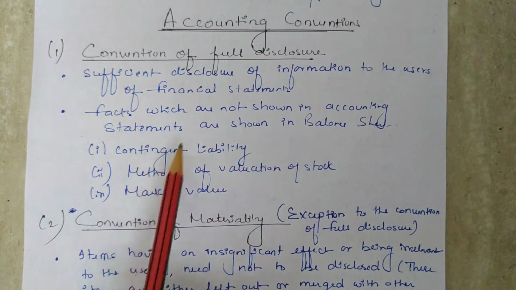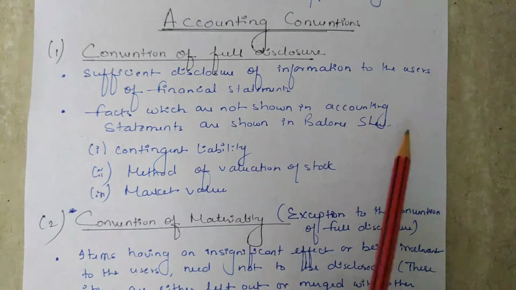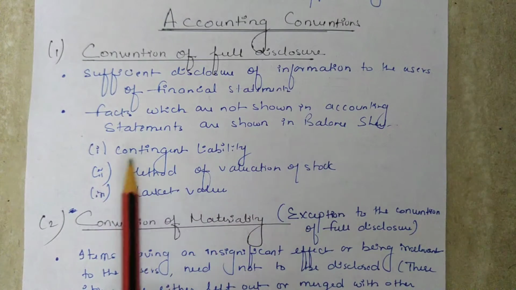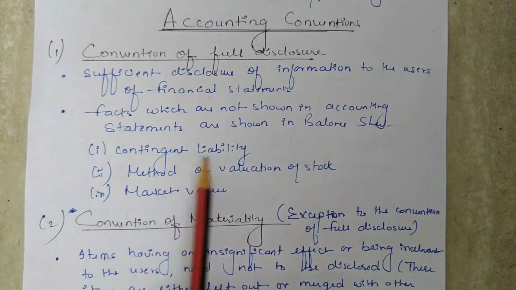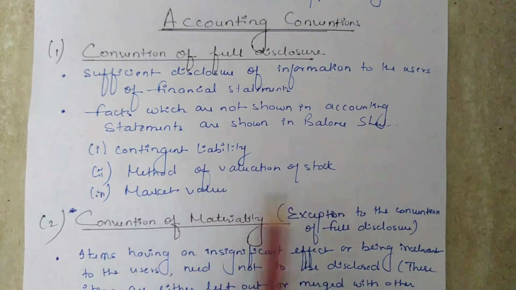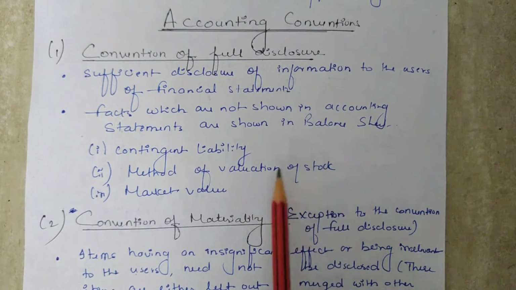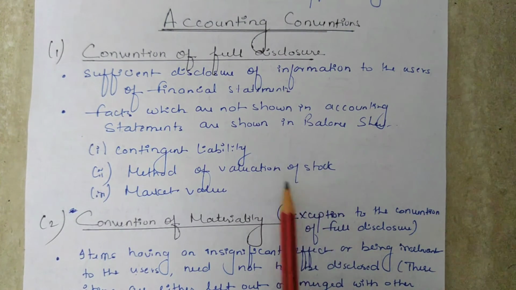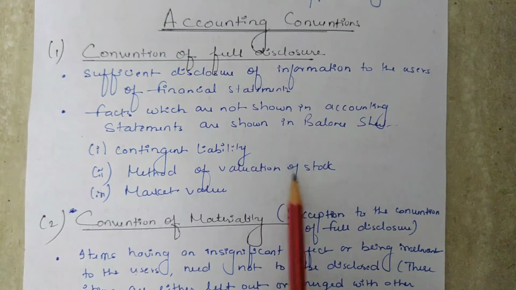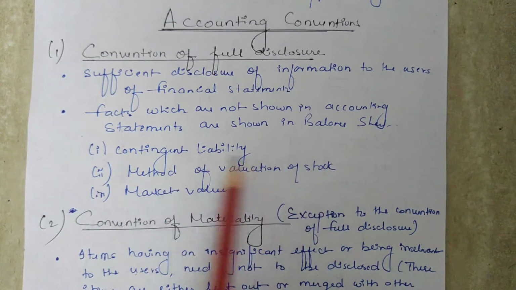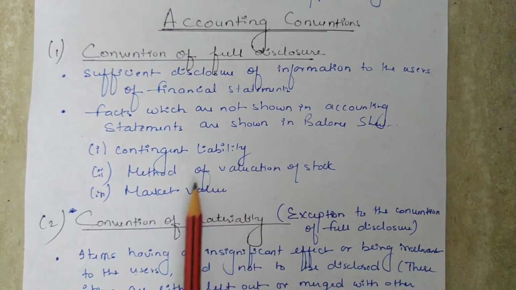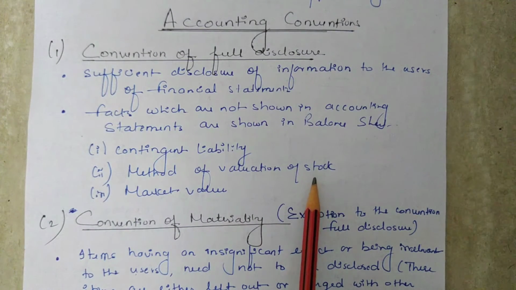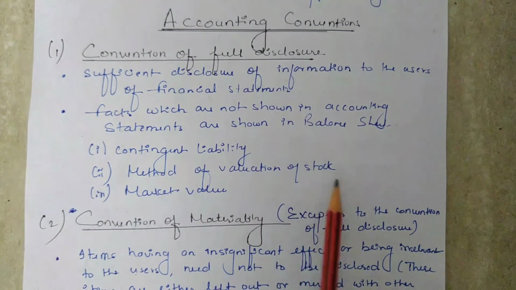Also there are some facts or items which are not shown in the accounting statements, so they are shown in the balance sheet by way of footnotes. First is contingent liability. For example, a claim of a very big sum pending in a court of law against the enterprise should be brought to the notice of users of financial statements, otherwise the statement would be misleading. Second is a change in the method of valuation of stock or providing depreciation or making provision for doubtful debts.